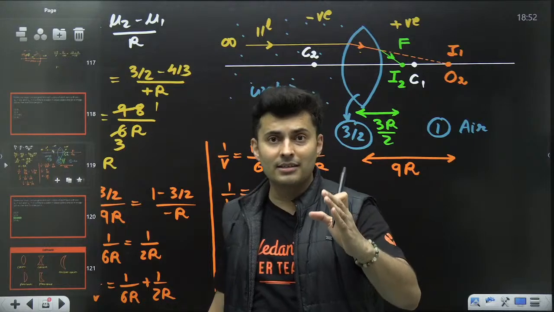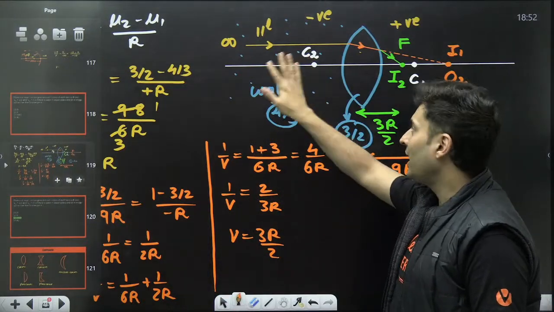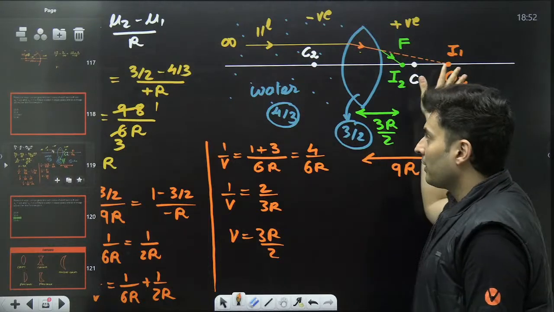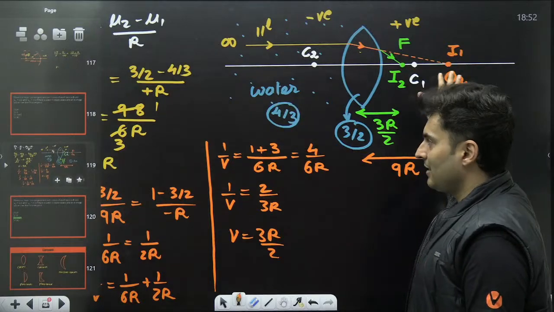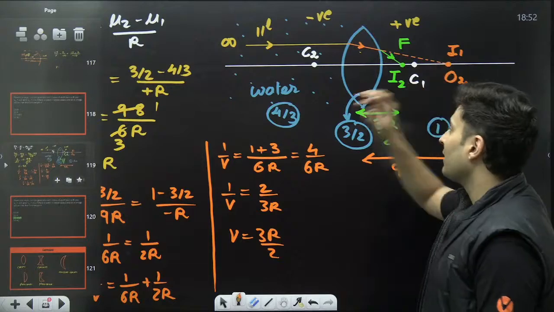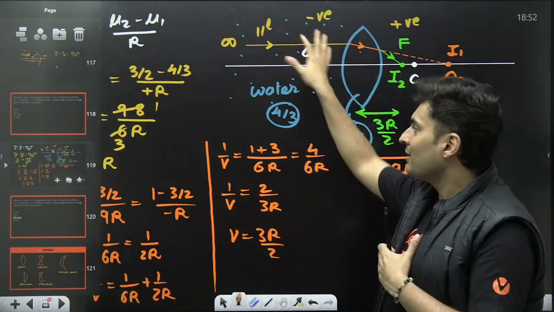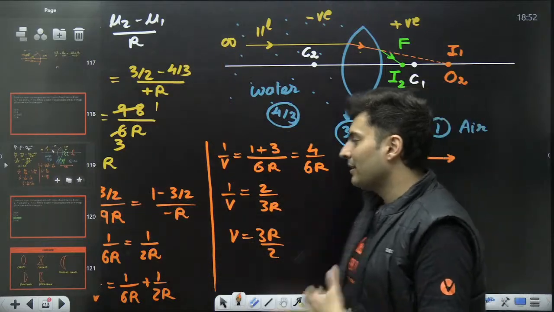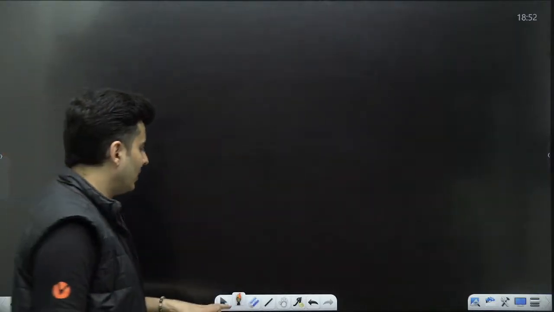But it only works if on both sides you have the same medium: air, air, water, water, glass, glass. Only then. But if it is water, air, or air, water, or glass, amber, no, it won't work. So that's the reason why we had to go via this lengthy method in this problem. But when the medium is the same on both sides, then you can definitely use a formula.